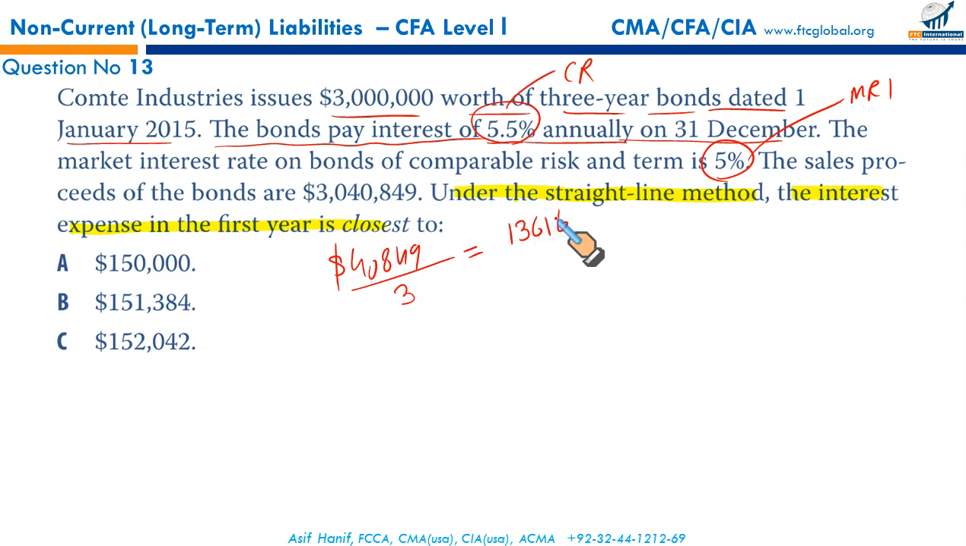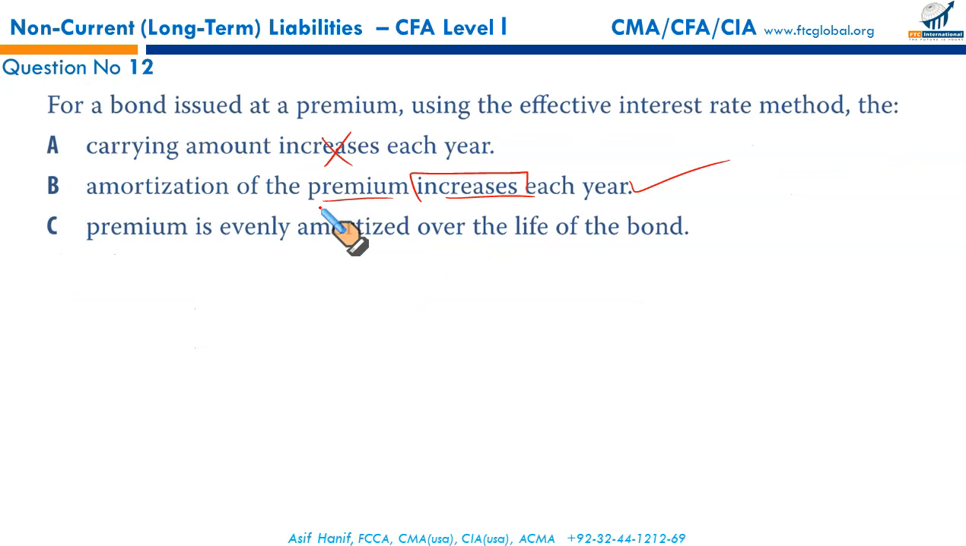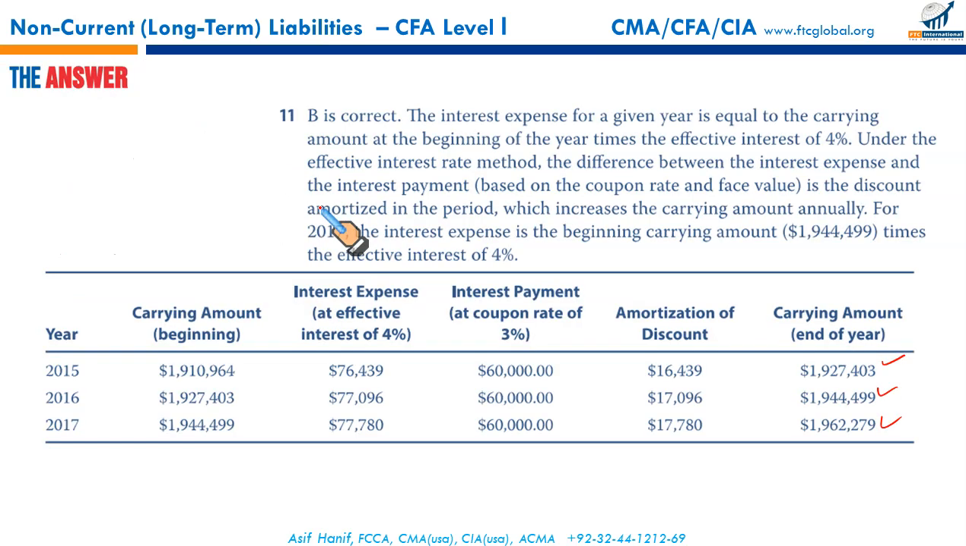So how did we calculate it? If you remember, your interest expense is calculated by multiplying the carrying value with the market rate of interest. There is another way to calculate. Let me show you how. This is the interest expense, this is the interest paid, and this is the amortization of discount.